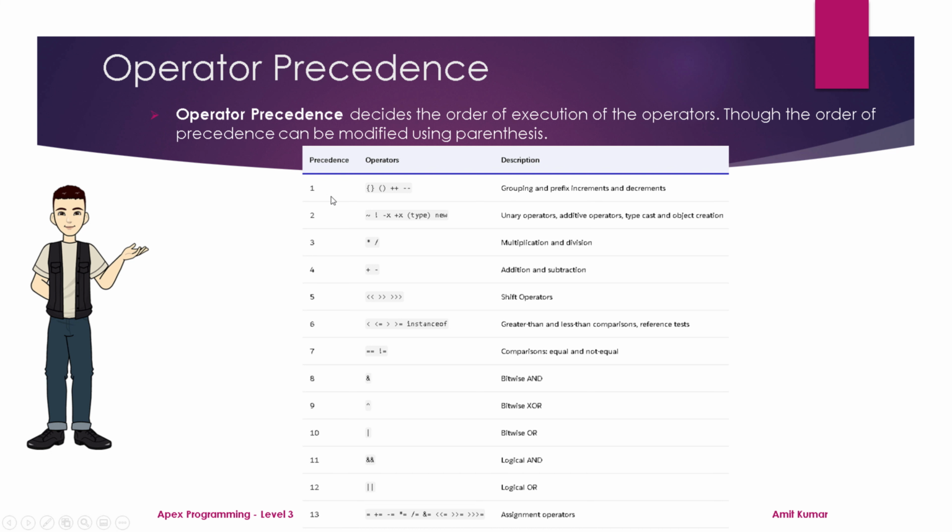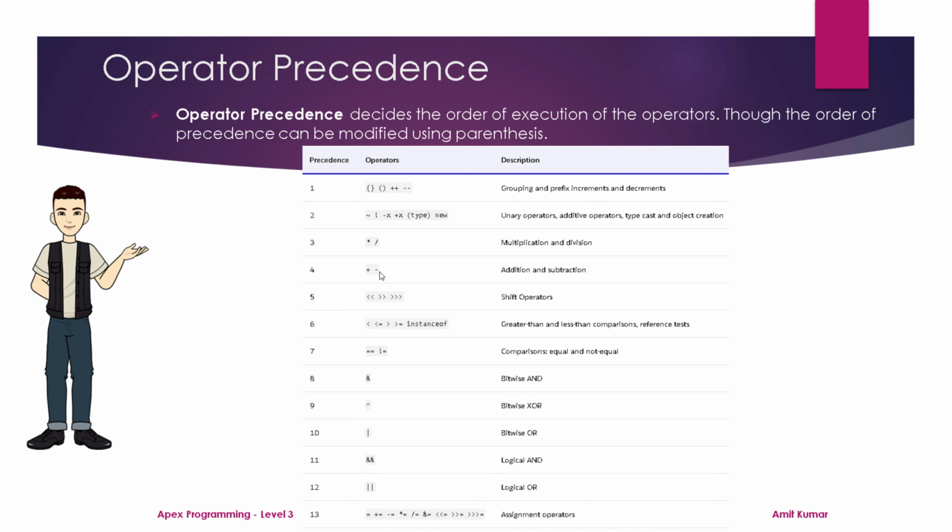As I told you, parentheses can be used to override the order of execution, and we have already seen in one of our examples where we were concatenating more than one variable to a string with and without parentheses. According to the order of precedence, if we have multiplication and plus together, or divide and plus, or divide and minus together in an expression, then definitely multiplication or division will be performed first before plus and minus.